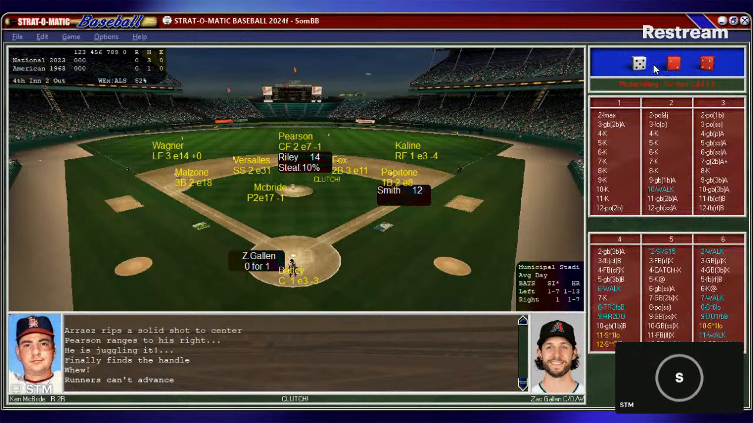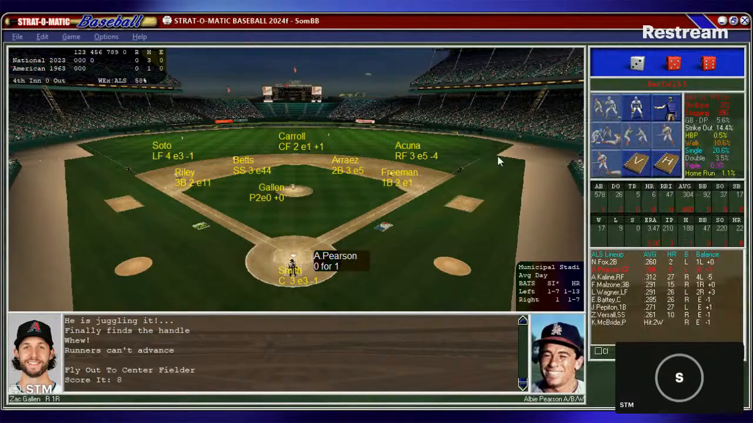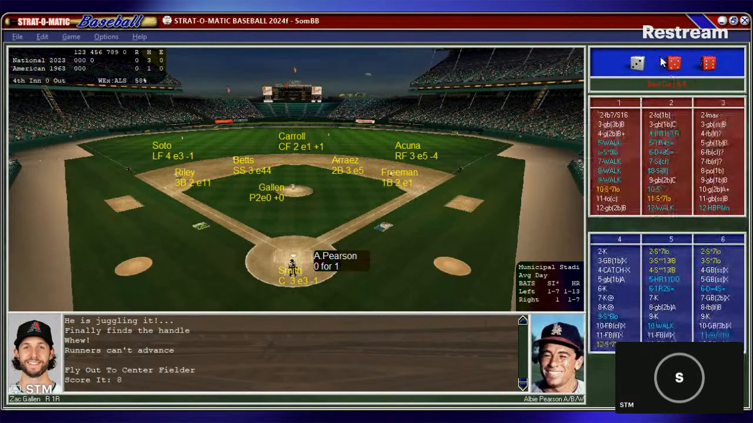McBride from the stretch, the pitch to Gallen, and fly ball to center. Pearson is there, makes the catch, and the National League will strand two. We go to the bottom of the fourth, still no score here in Cleveland. It'll bring up Albie Pearson. He'll be followed by Al Kaline and Frank Malzone batting for the American Leaguers here.